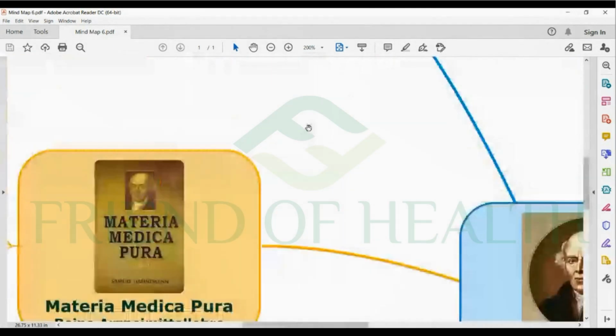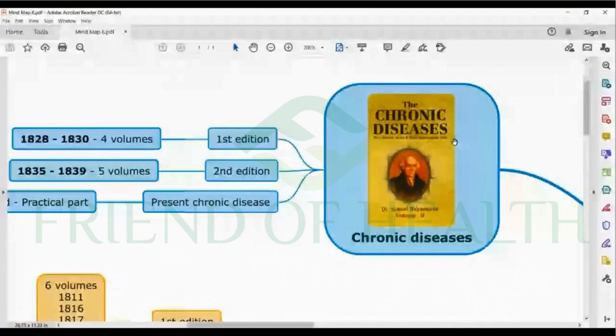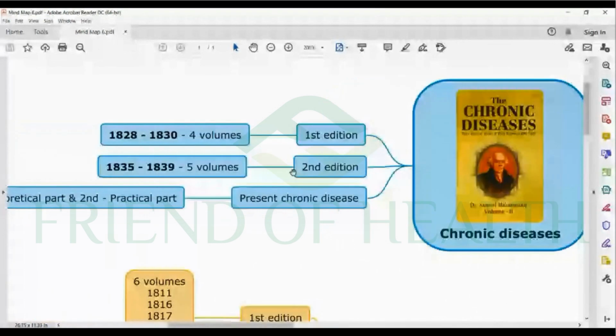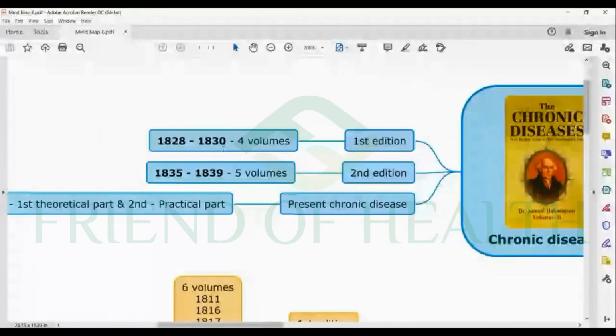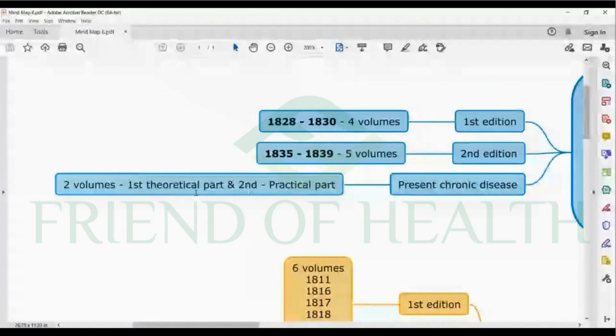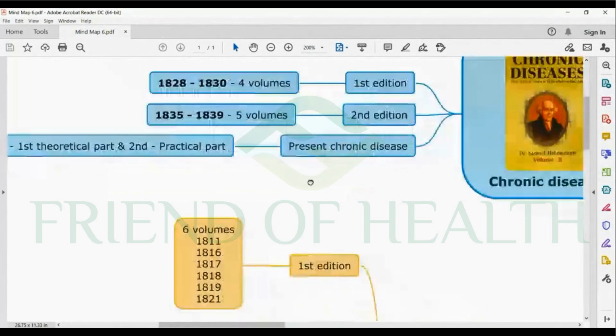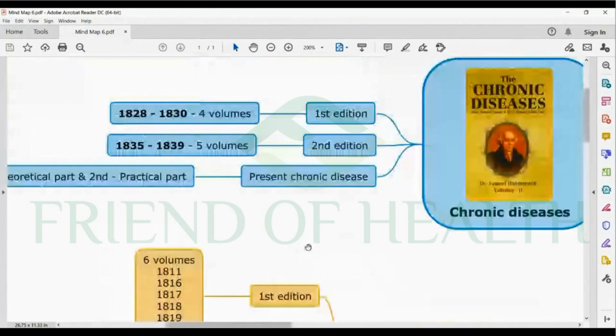And if you see Chronic Diseases, three editions: first edition 1828 to 1830, 4 volumes work, and 1835 to 1839, 5 volumes work. But at present you can see only 2 parts. First part is the theoretical part plus some medicines, and second part is the practical part, fully medicines. So that is a 2-volume book of Chronic Diseases, 1828. That's why it is important. The year of the first volume or first edition is very, very important.